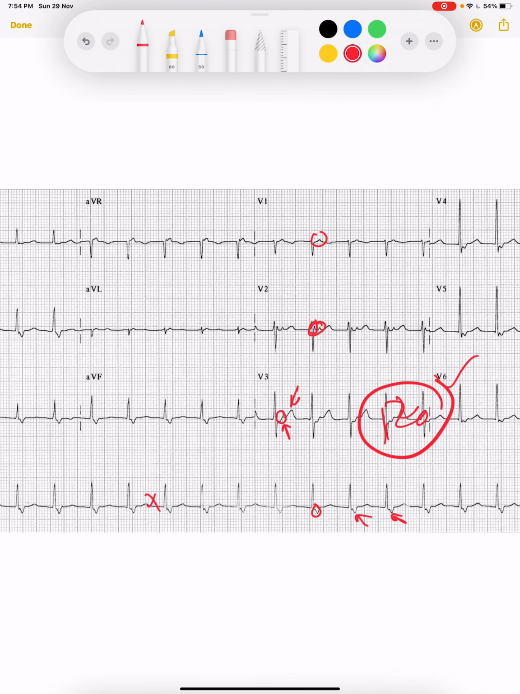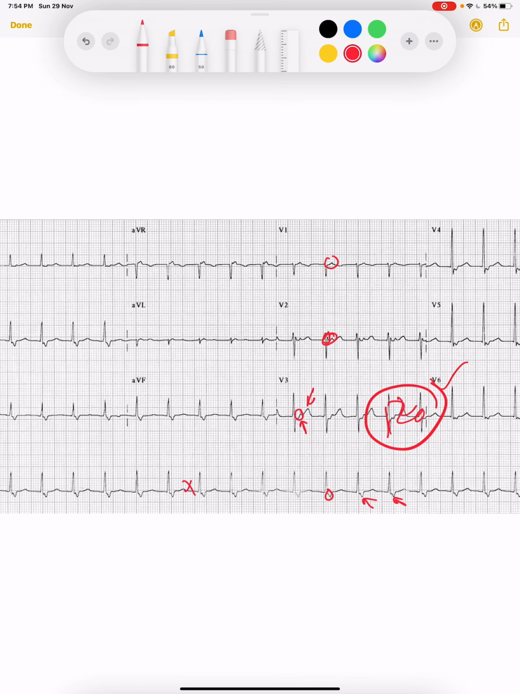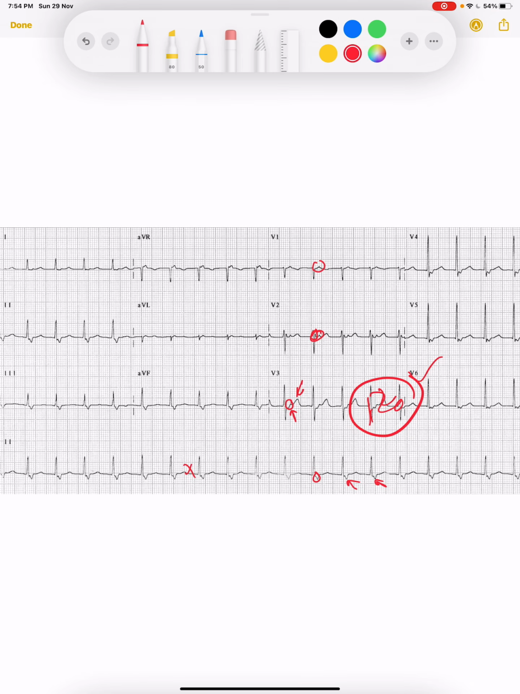Rhythm rate is almost 120. So in this case, the rate is not too fast, but again this rhythm is AV nodal re-entry tachycardia. So when we treat it with adenosine or any beta blocker, what will happen? If we repeat the ECG, the P wave will again come before the QRS complex and it will be normal rhythm.